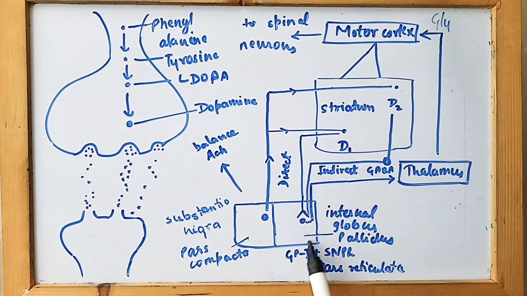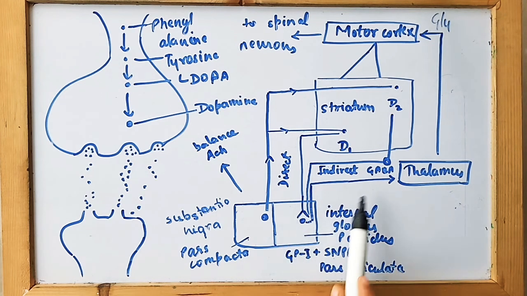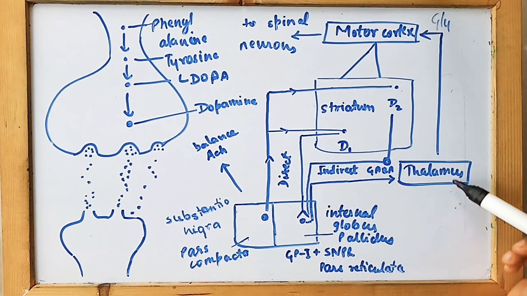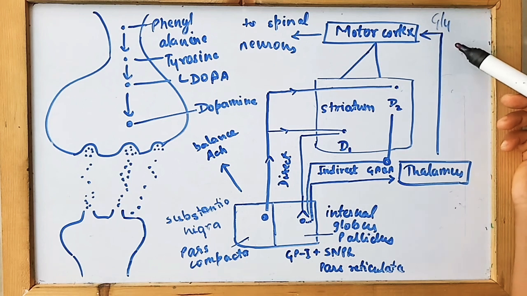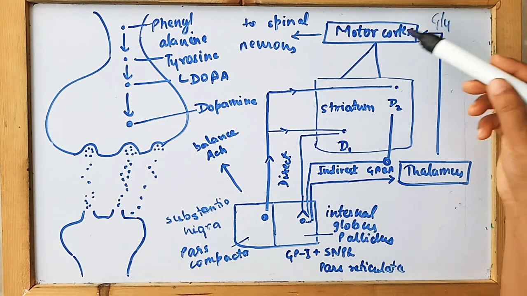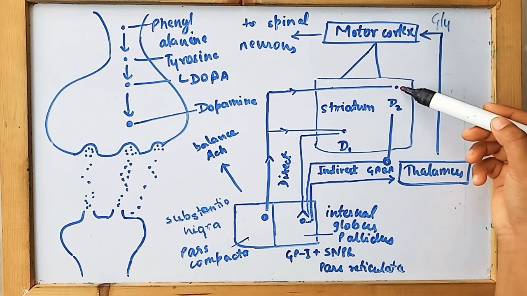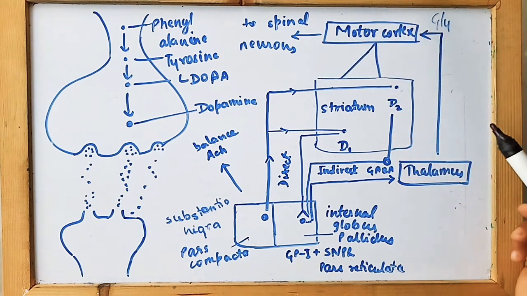After activation of this part, there is activation of the thalamus. How? They cause the activation of the thalamus by the GABAergic transmitter. This GABAergic transmitter gives a message to the thalamus and the thalamus becomes active. This activation of the thalamus gives a message to the motor cortex by the glutamatergic terminals. This causes motor cortex activation, and again the motor cortex gives a message to D1 and D2 activation as well as to the spinal neurons in order to reduce the basal tone. So this is the basic pathway of how D1 receptor and D2 receptor are activated.